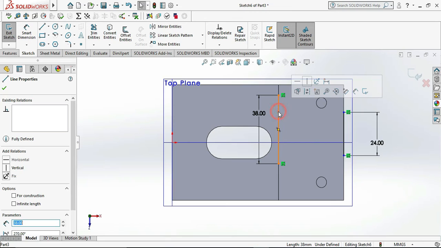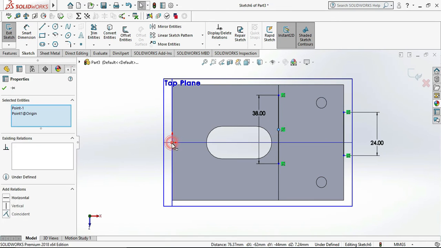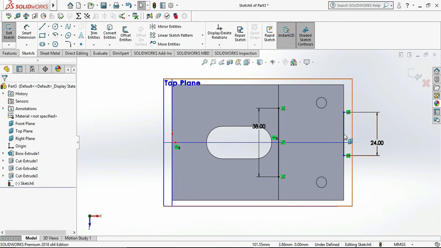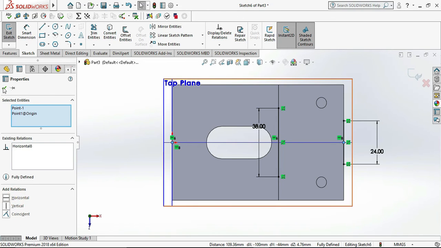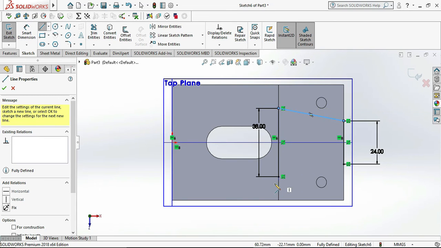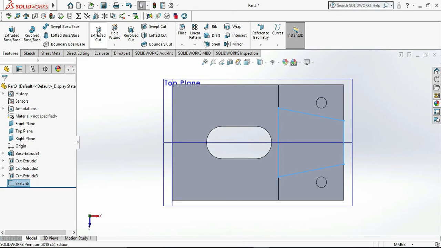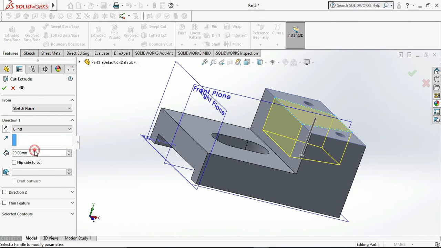We can adjust the center of line. So we can add the relation between the line as center on the horizontal and similarly to the other line as horizontal relation. Click on OK. Now we can join the remaining portion between that line by using line command to close our profile. Then exit sketch, go to the extruded cut and select extruded length as 13 mm.